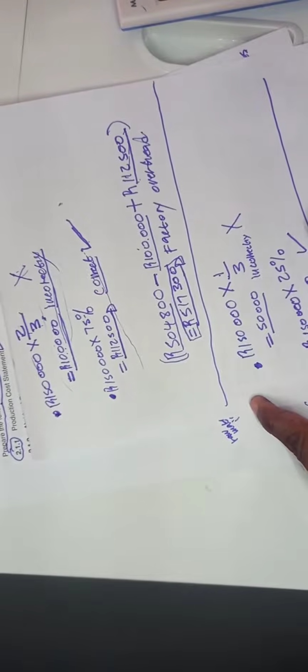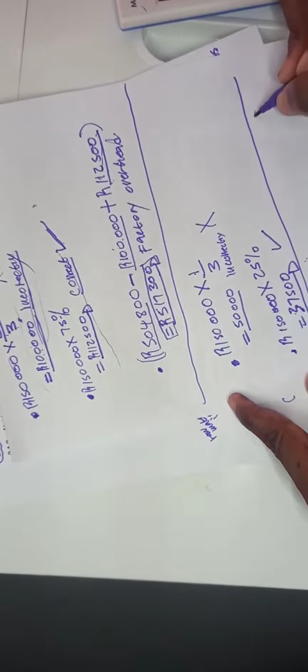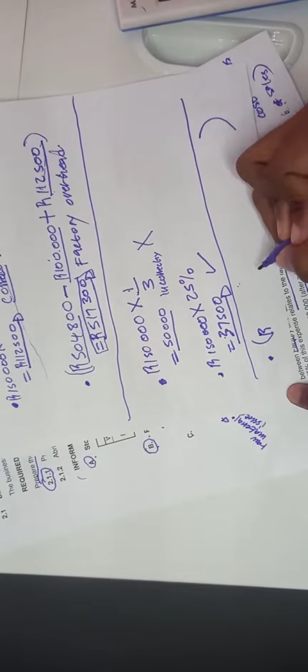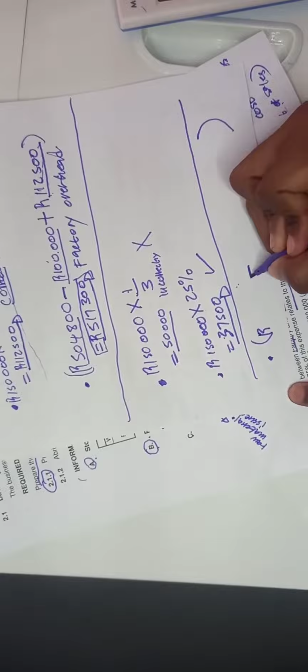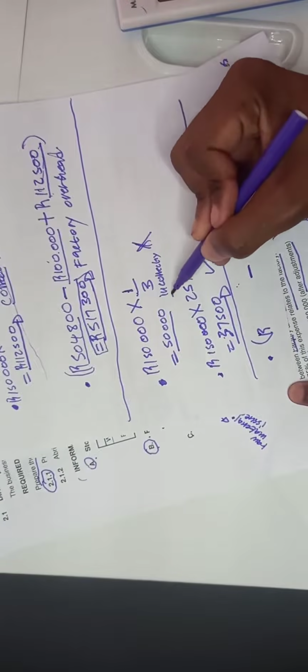So now, how do we fix this mistake? If you can see, we follow the same steps that we followed for factory overhead. Step 1, same thing. Step 2, same thing. Now the last step is the answer that you are supposed to write on your administration cost in brackets. That's step 3 here. So we take our administration cost amount, then we minus what they did wrong, which means they gave 1/3 to the admin, and that was incorrect.